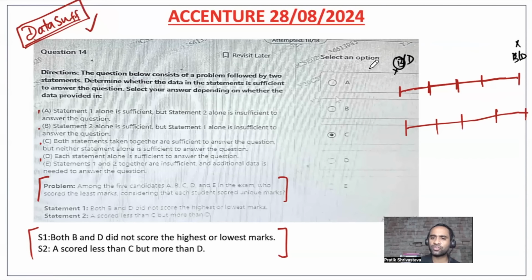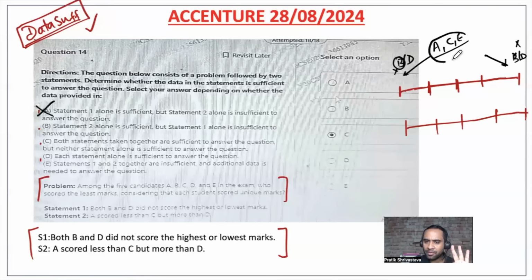The choices we have are 3: A, C, and E. So from statement 1, we can't say who is scoring the highest or the lowest, because I have 3 persons and no other information except that B and D are not at the ends. Because if they are there, they might be highest or lowest.